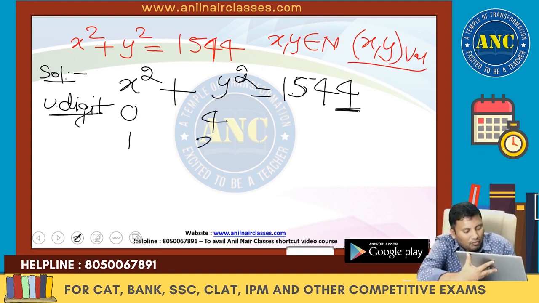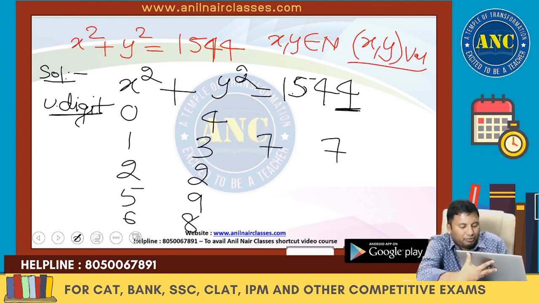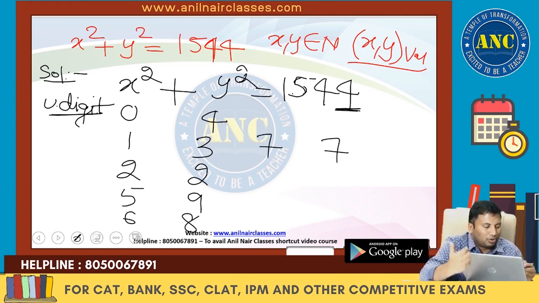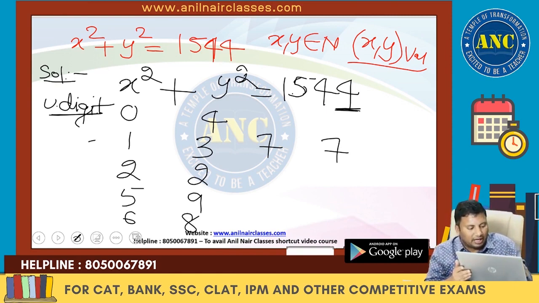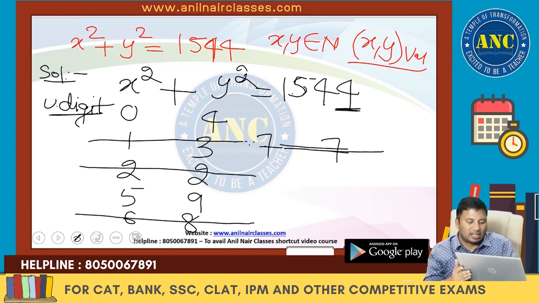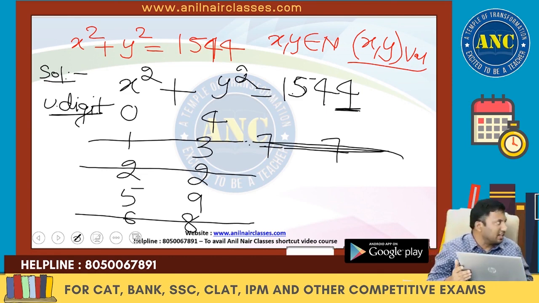0 plus 4, 4. 1 plus 3, 4. 2 plus 2, 4. 5 plus 9, 14, 4. 6 plus 8, 14, 4. 7 plus 7, 14, 4. I hope this logic is clear. A perfect square never ends with 2, 3, 7 or 8. All these cases are out.